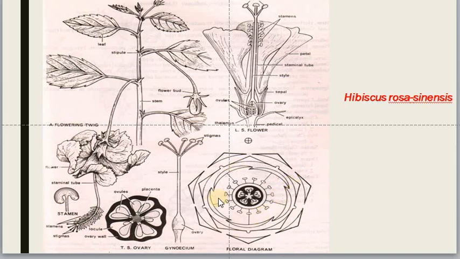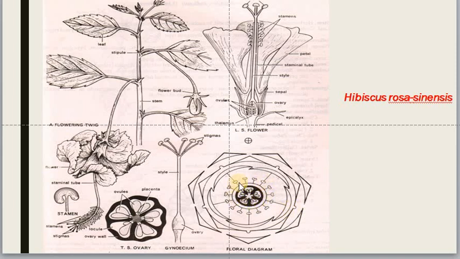And this is the floral diagram. If you see this floral diagram, the outermost layer is multiple epicalyx, followed by 5 sepals which are fused, and there is no overlapping, so it has a valvate estivation, but they are fused. And this is the corolla. The corolla is free, but it has twisted estivation. One end is inside and the other end is outside, so it has a twisted estivation.